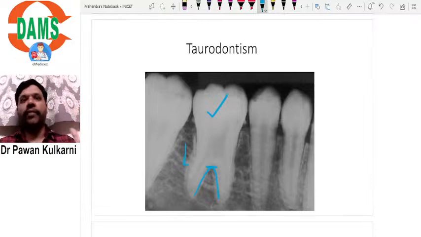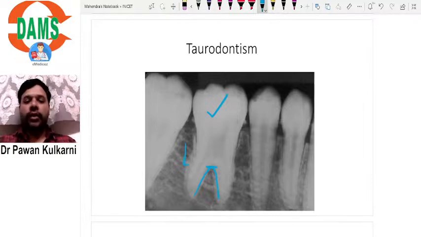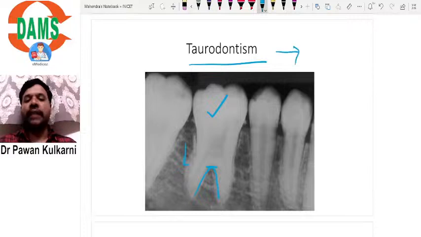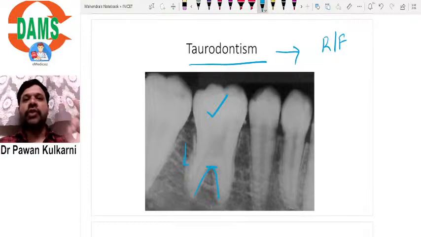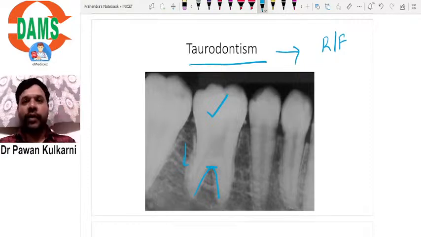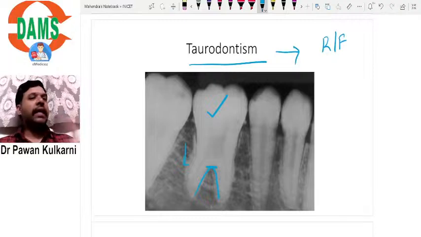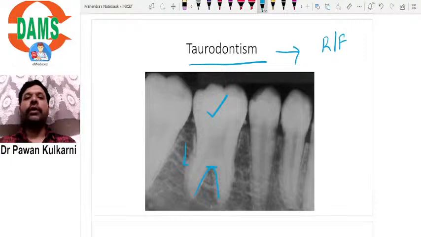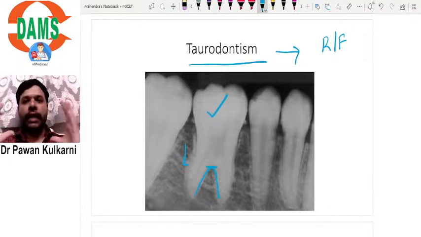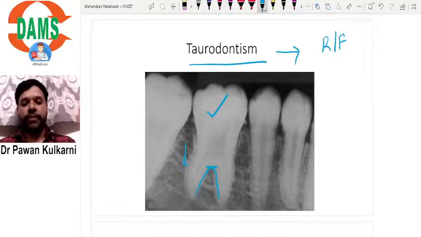This is a very important point. Note this point: Taurodontism is not a clinical feature. It is a radiographic feature. Taurodontism can be diagnosed only based on radiographic features. Clinically, you can't diagnose Taurodontism, so you have to look at the radiograph. The radiograph shows a bull-like tooth with a large pulp chamber. That is what Taurodontism is.